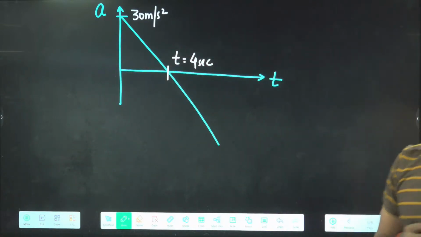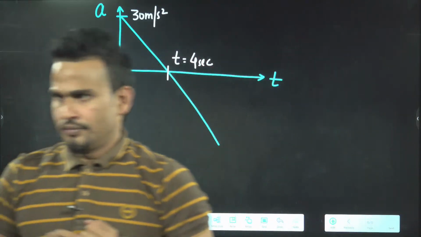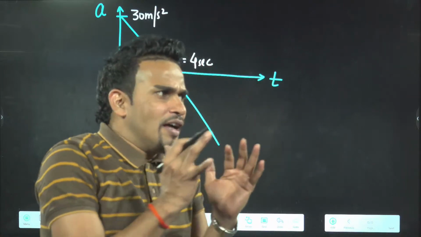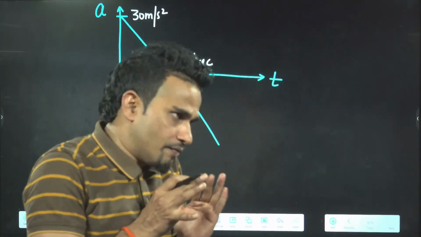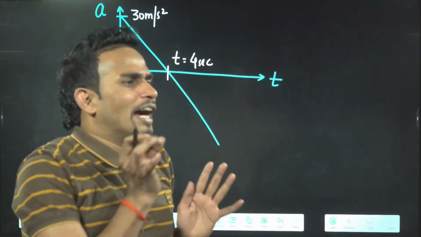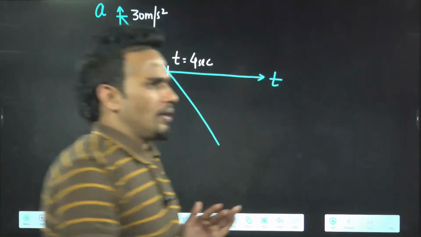Find its maximum velocity. Acceleration time graph is given, means velocity is related with the area of the acceleration time graph. But which area, how to take that area is the point. Find the maximum velocity attained by the particle.